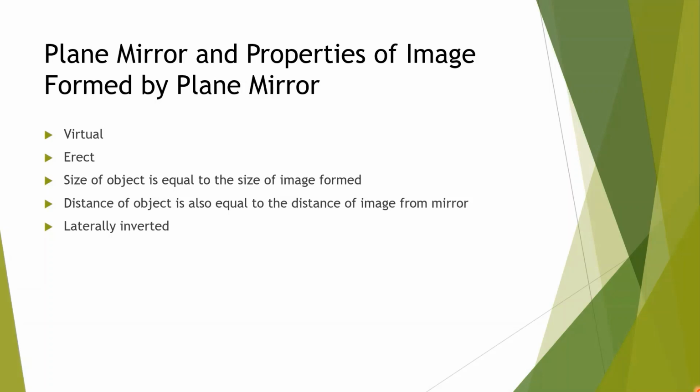Again, properties of image formed by plane mirror. First one, it is always virtual, cannot be obtained on screen. Erect means upright. Size of the image will be equal to the size of object. Distance of image from the mirror will be equal to distance of the object from the mirror. Laterally inverted means left side becomes right and right side becomes left.